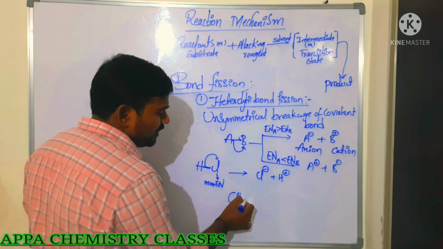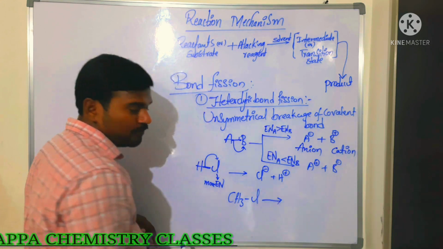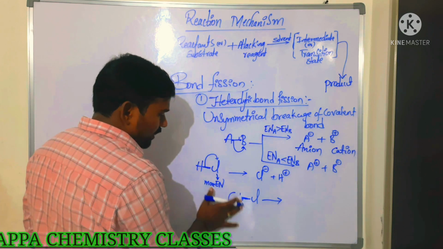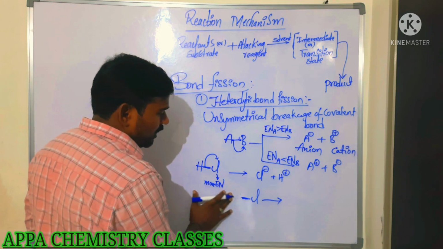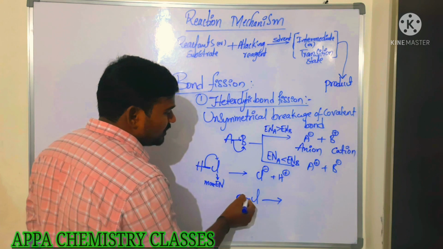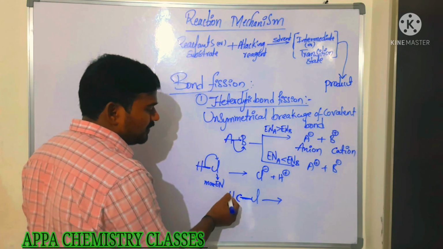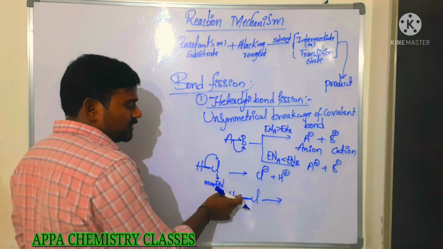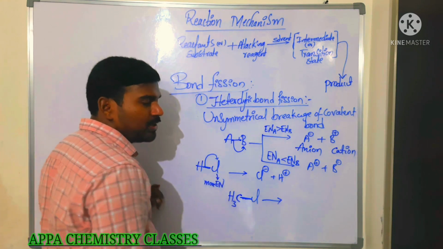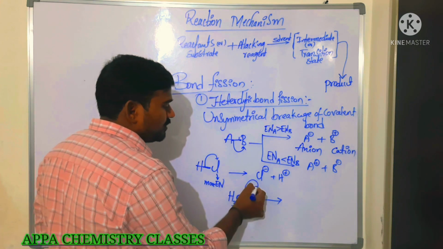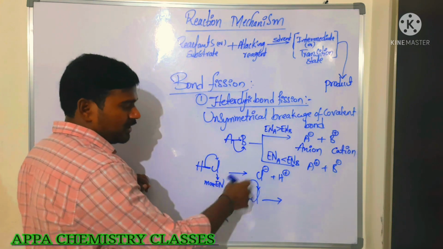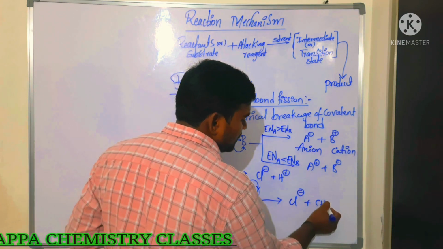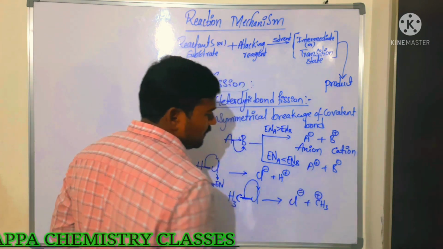Similarly, you can take CH3Cl, methyl chloride. In this case, chlorine has more electronegativity. Here, for fast writing we write CH3, but we have to write H3C, meaning these three hydrogens are bonded to this carbon. This carbon is directly bonded to this chlorine. Then what happens? This chlorine will gain the bonded pair electron. We get Cl minus and CH3 plus, a carbocation.